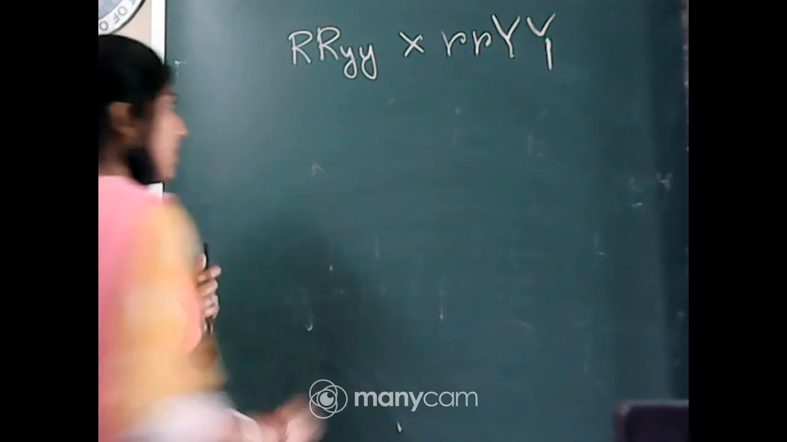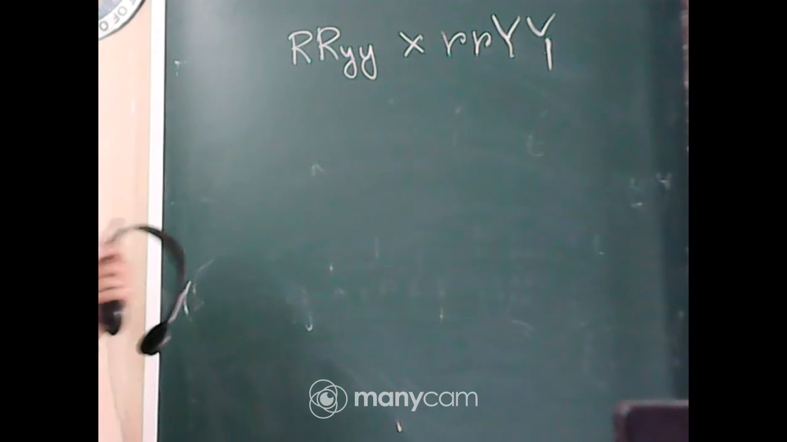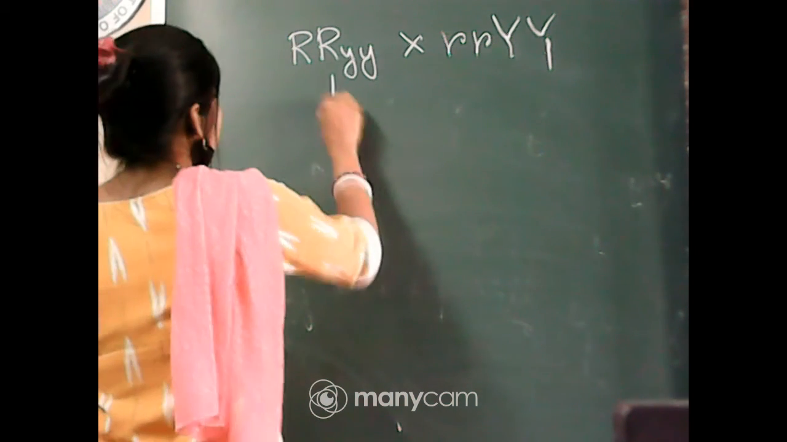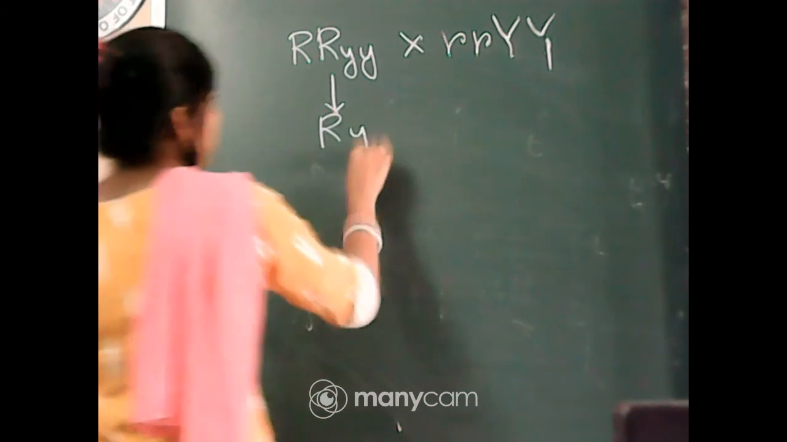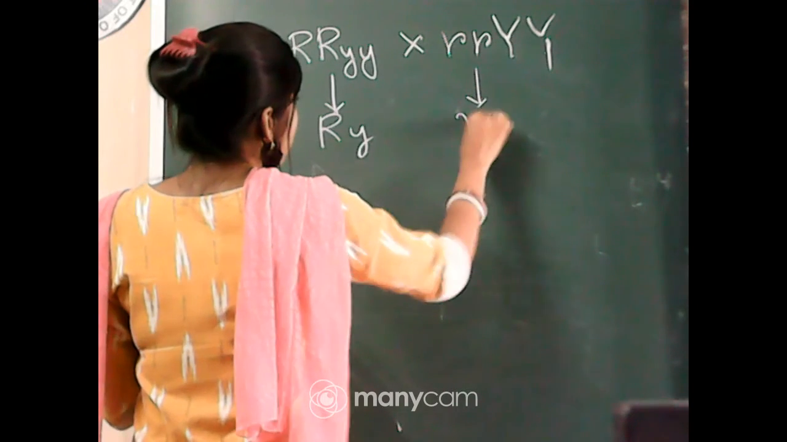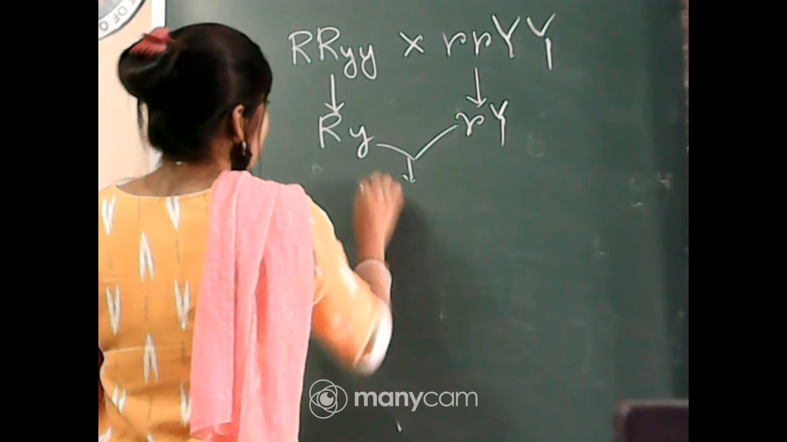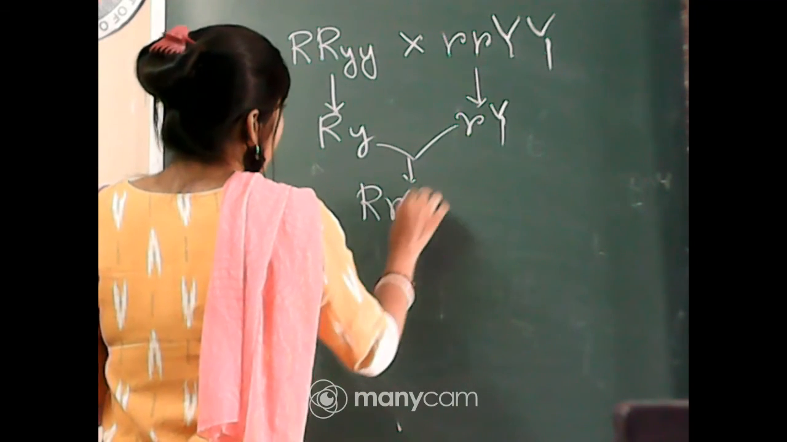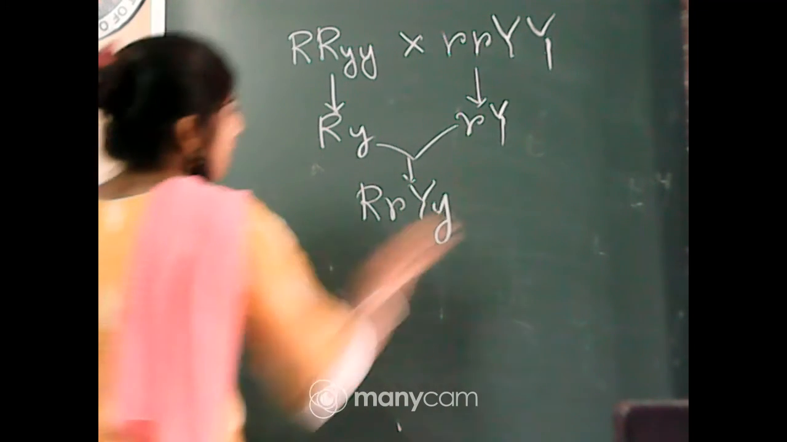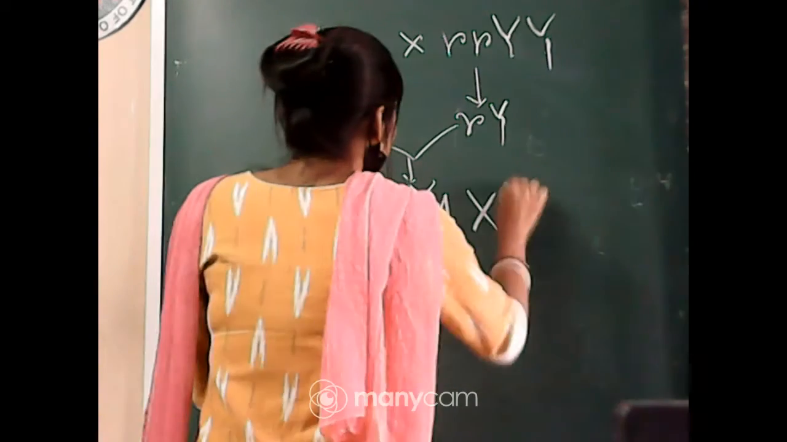So as it is a dihybrid cross, what will we get from this one? We will get capital R, small y, and from this one small r, capital Y. Now fusion of these two takes place: capital R, small r, capital Y, small y. After that we will do the self pollination.